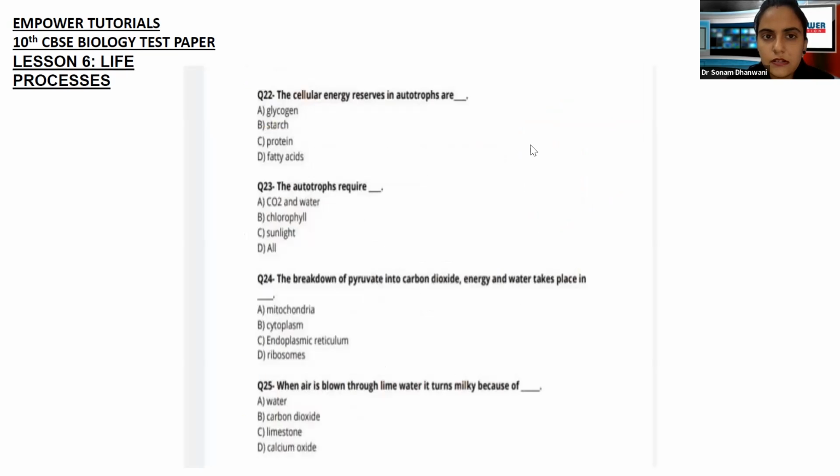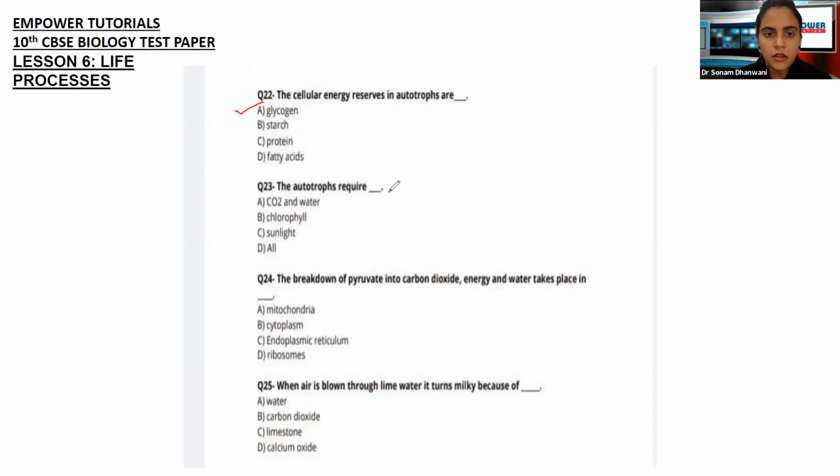The cellular energy reserves in autotrophs are. Autotrophs means we are talking or dealing about plants. Now, what is present in the plants? Starch is also present in the plants, but we are talking about the cellular energy reserves. So, cellular energy reserves are going to be present in the form of glycogen in the plants. Okay, are we clear with this?